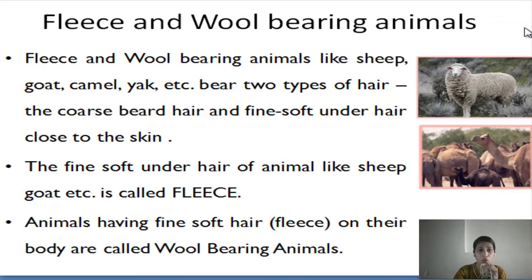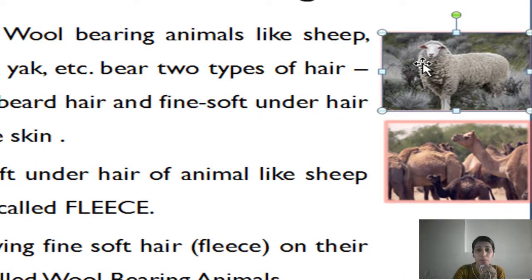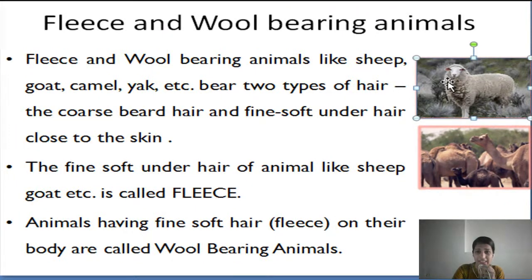Feel the hair on your body and arms and those on your head. Do you find any difference? Which one seems coarse and which one is soft? Like us, the hairy skin of sheep has two types of fibers that form its fleece. Wool-bearing animals like sheep, goat, camel, yak, etc. bear two types of hairs. First is coarse beard hair and second is fine soft underhair close to their skin.